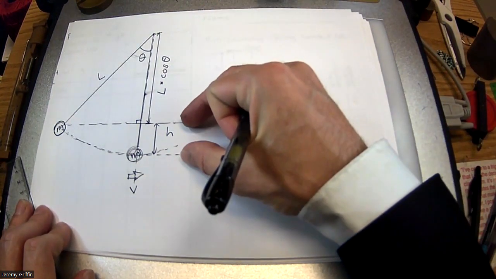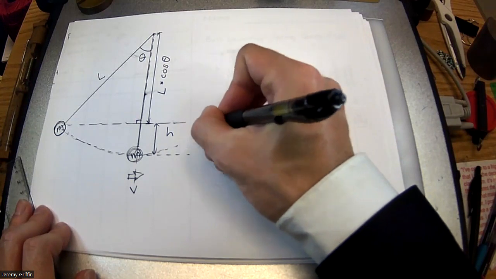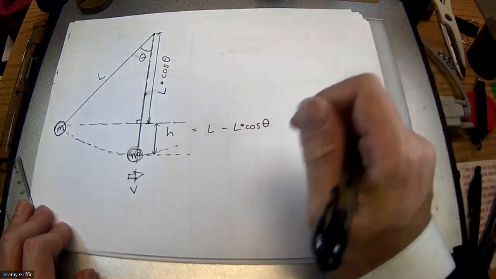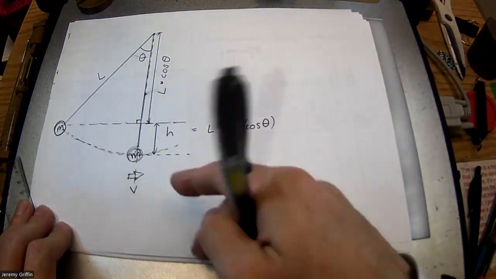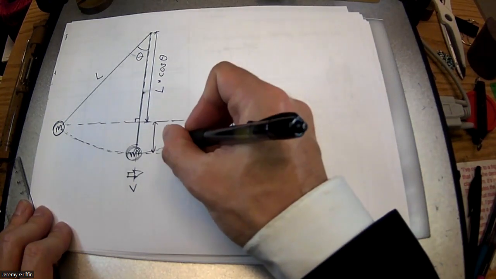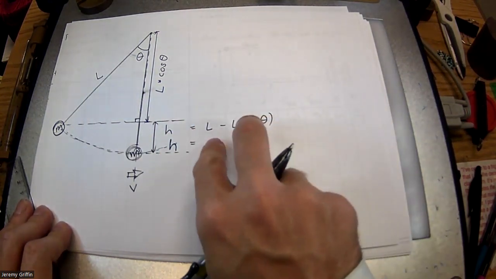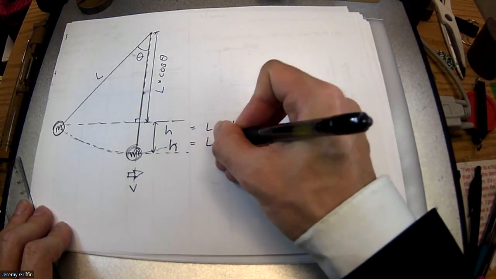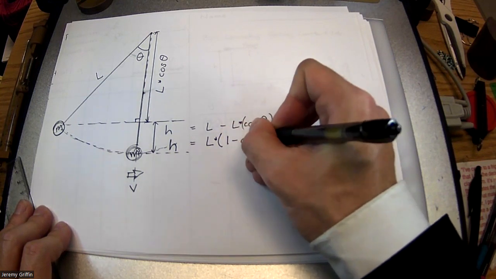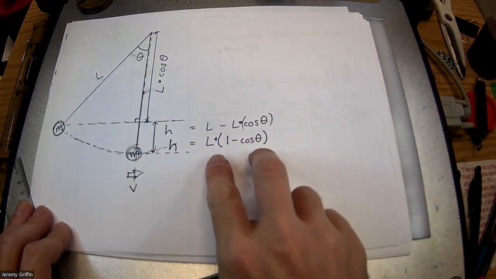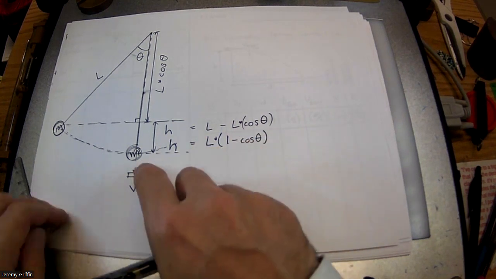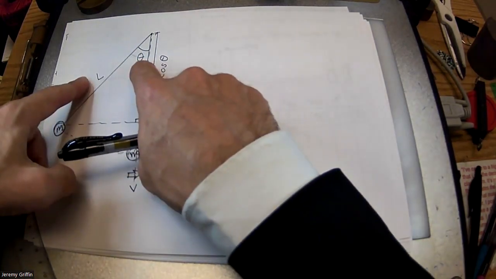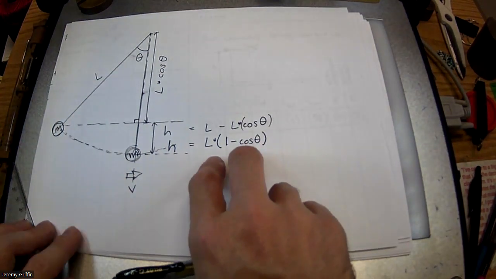But this height, isn't this height the difference between L and L cosine theta? Is that true? Okay. And if you want to be a bit fancy about it, there's a reason I left a little bit of a gap right here. I could say H is equal to the difference between two terms. They both have the L, so I could factor the L out. It's not 100% necessary, but you could. And then do 1 minus cosine theta. Just like that. Now you can figure out for a pendulum the height change based on the length of the pendulum and the starting angle from the vertical. You guys can do that?